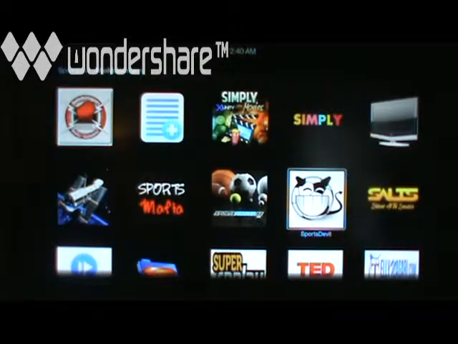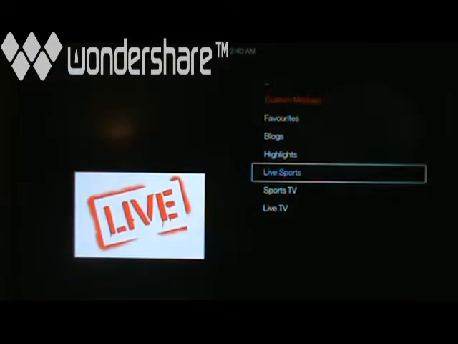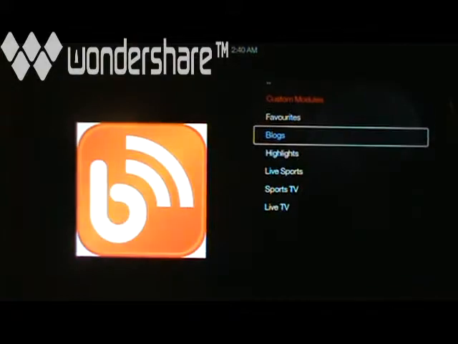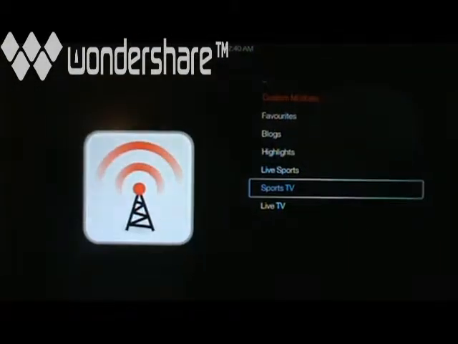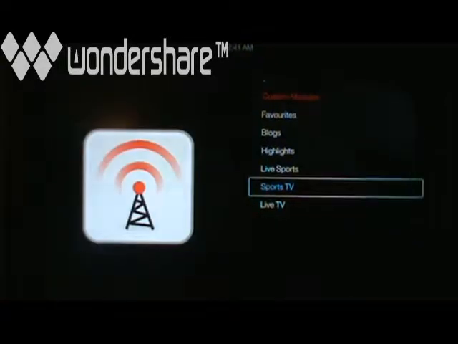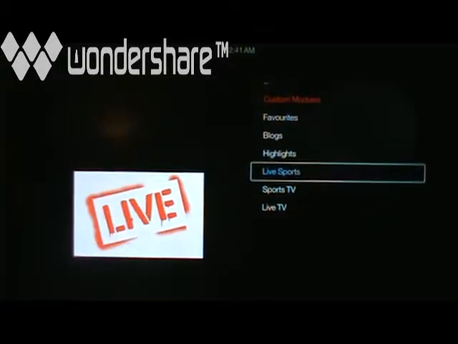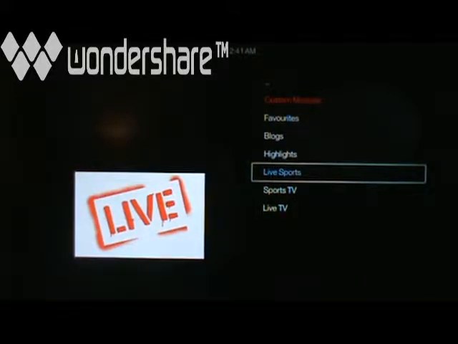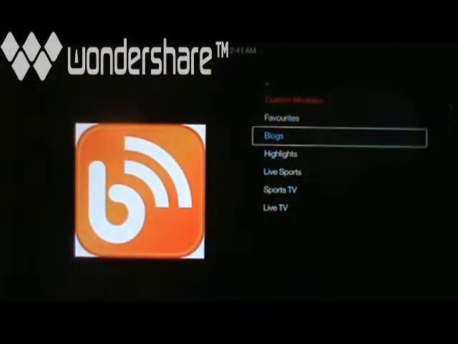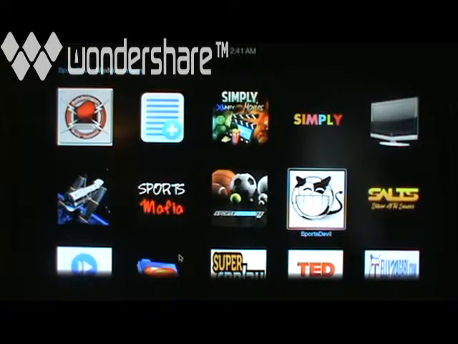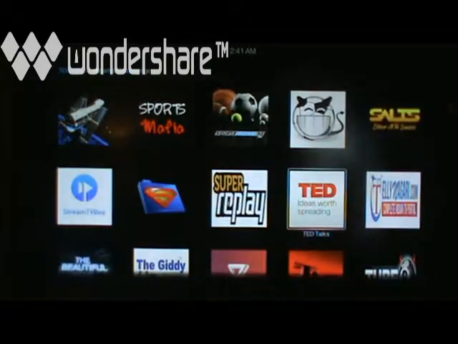Now here's the Sports Devil. Sports Devil opens up your live sports. You can go into here. These are all different places. If one's not hosting it, you will be able to find your sports or your pay-per-views in one of these other apps. It's got the live TV, sports TV, live sports, so if you know what's going on at that time, you can also click there. They do a lot of highlights, big game plays and things like that, so you're able to go on there. If you want to see what people are talking about of the game and things, you can check their blogs, and you have your favorite section to add stuff to it. But it'll always be there, so it's not necessary to add that to it.